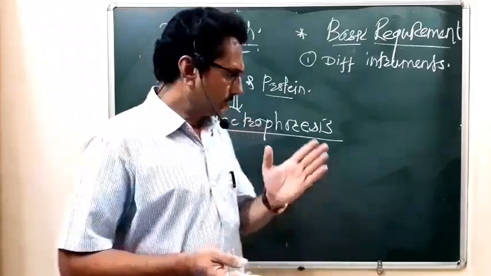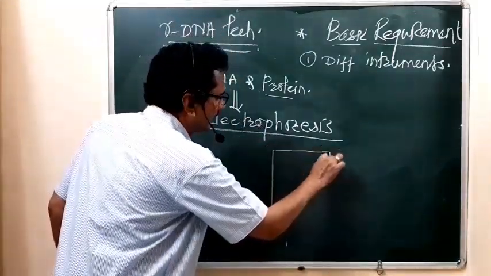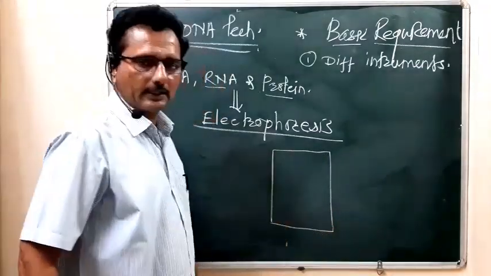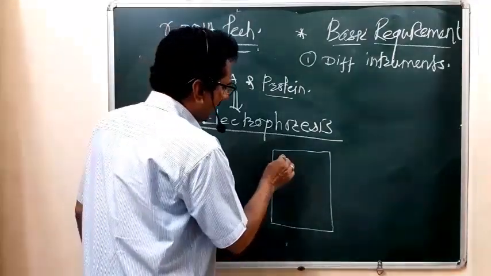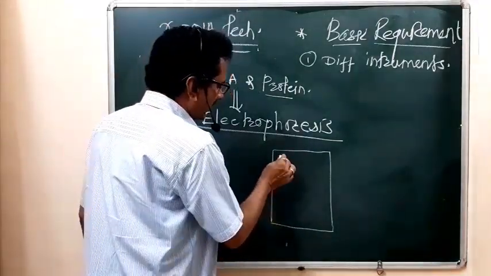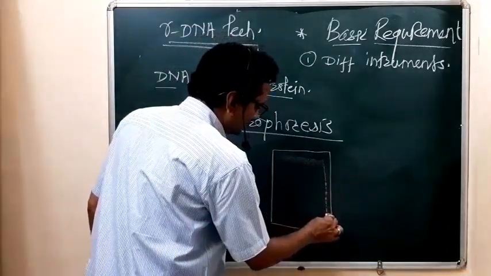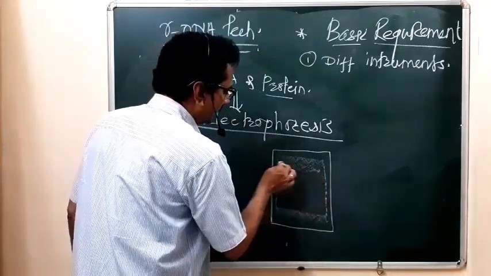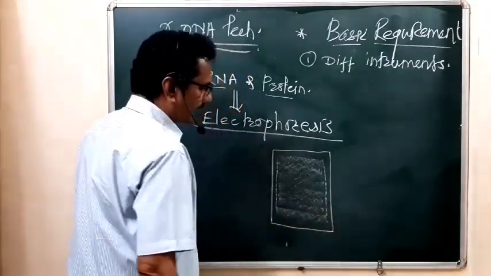There is a rectangular device, a rectangular tray-like structure. Inside this, the agarose gel is prepared and spread inside the tray-like structure. So this is the entire agarose gel.